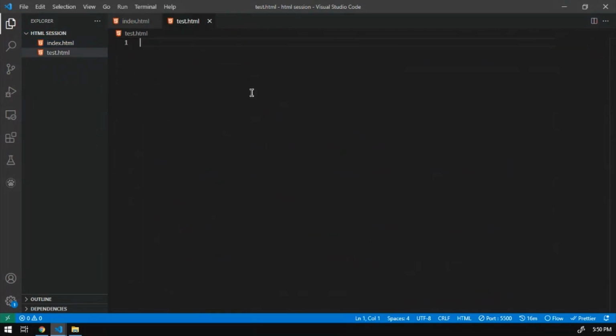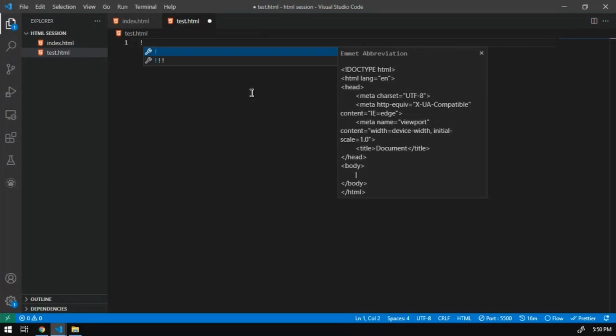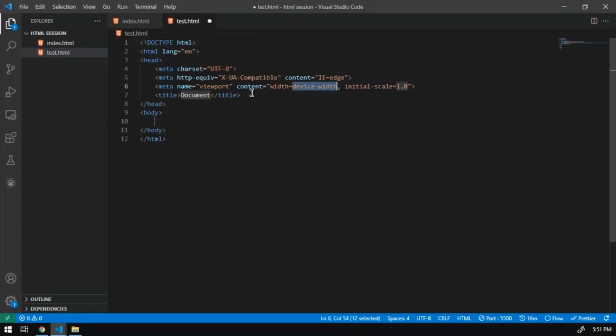So as I mentioned, to start an HTML document, you need to follow the basic structure of HTML code. First you write the HTML tag, then the body tag, sorry, before the body the head tag, and in it add the links. So to avoid all this, the shortcut is just an exclamation mark in VS Code. When you write the exclamation mark, it automatically creates an abbreviation, like it puts in all the basic structure of your website on the VS Code editor itself. This is called boilerplate. So from here your development starts easy.